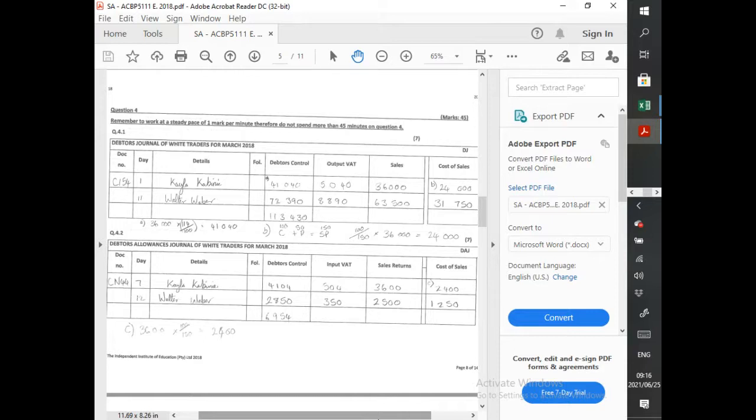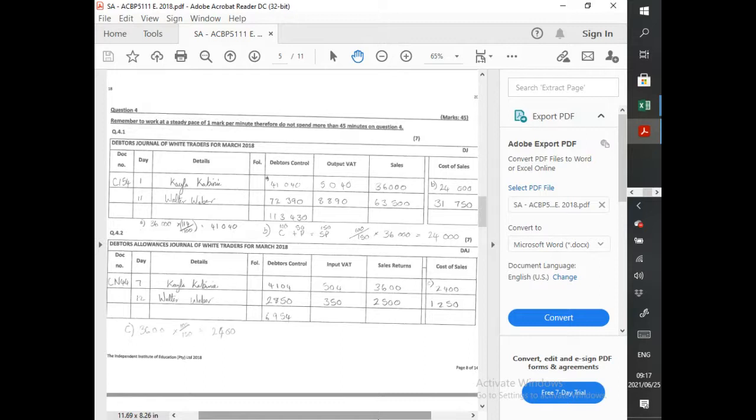You know, the funny thing is, I also wrote here Debtors Journal on the side, but there's nothing indicating it should be. Because remember, if they don't give us anything that alludes to the Debtors Journal, then obviously we just assume that the transaction was done for cash. So it's not the CPJ, it's the CRJ. Yes, cash receipts, because we're the ones who sold. Perfect. Then we go to the next one.